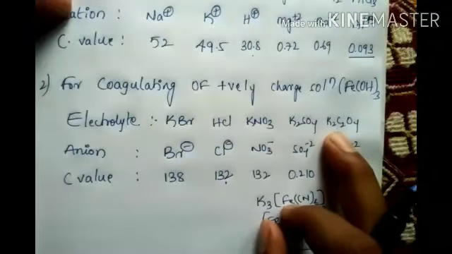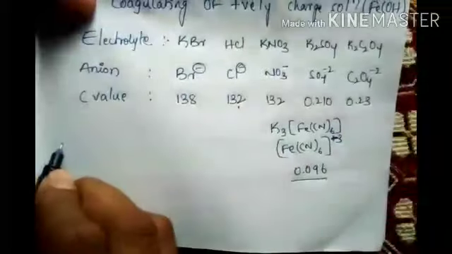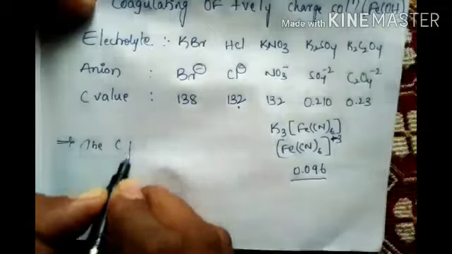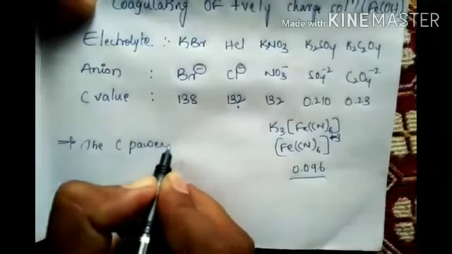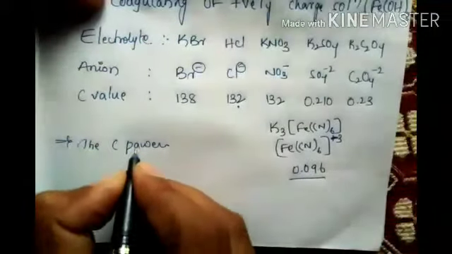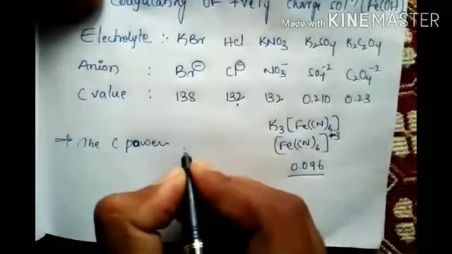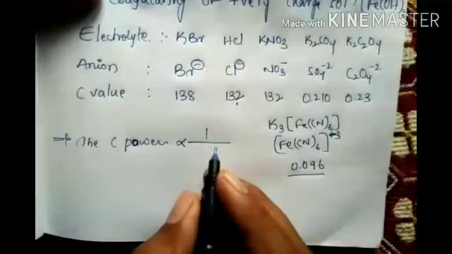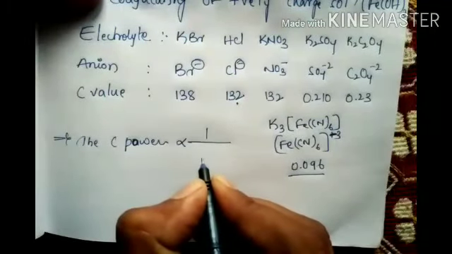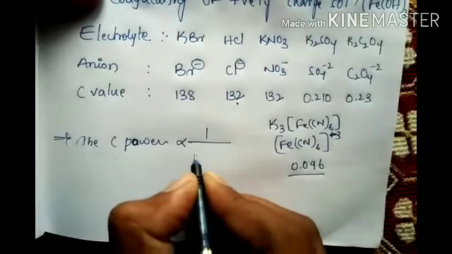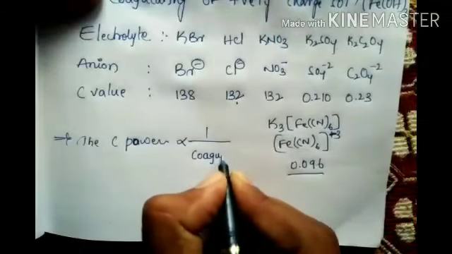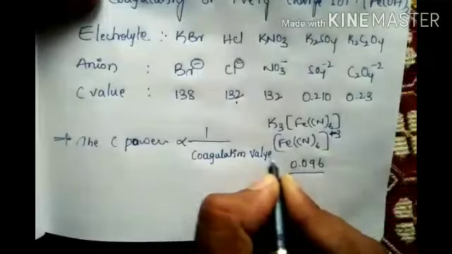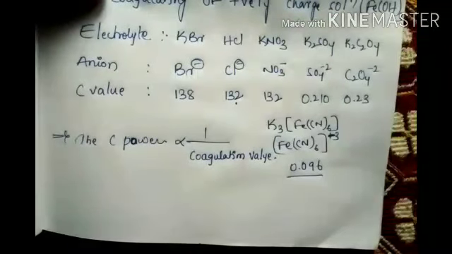Okay. This coagulating power, write one important point. The coagulating power is inversely proportional to coagulation or flocculation value.